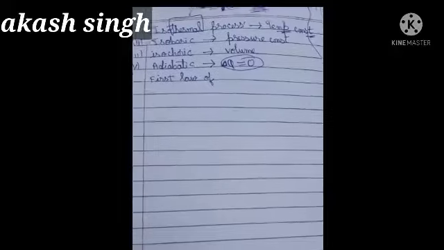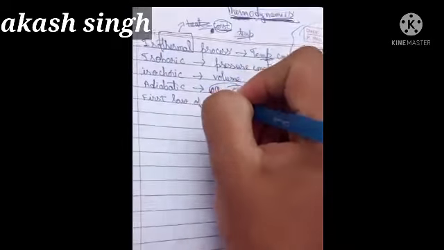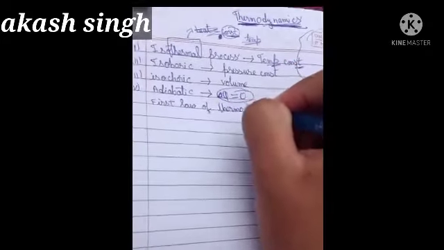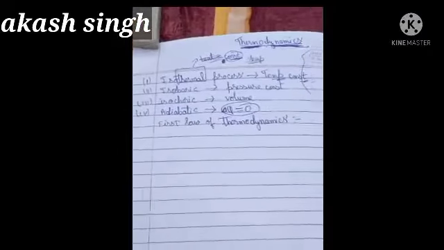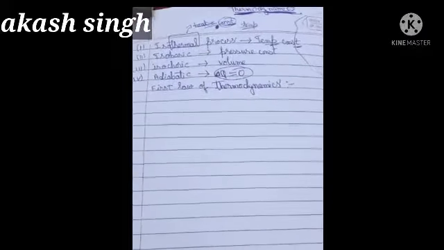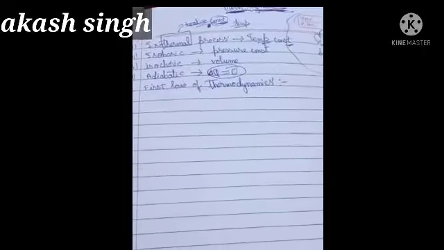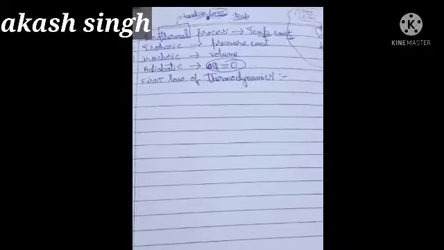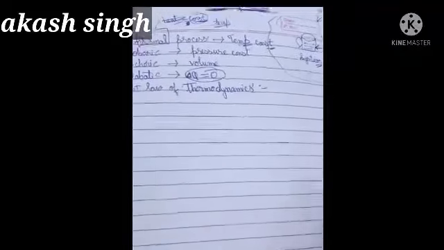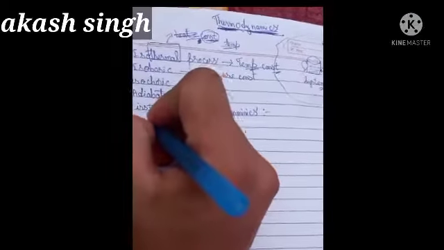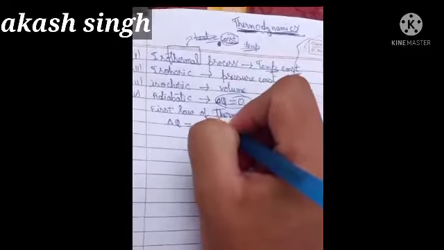Now I am going to discuss the first law of thermodynamics. The first law of thermodynamics is basically based on the principle of conservation of energy. According to the law of conservation of energy, energy can neither be created nor be destroyed. It can only be transferred from one body to another, or changed from one form to another. So according to the first law of thermodynamics, the change in heat is equal to the change in internal energy plus work done.